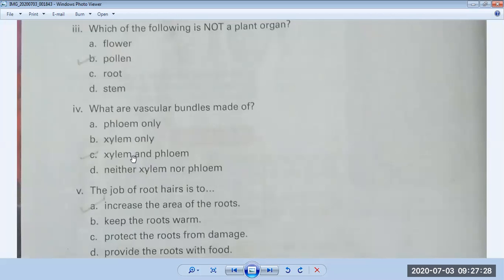We have discussed that xylem and phloem tissues are both present in the stem. Okay, and collectively they are called vascular bundles. So option C is correct. Now come to question number 5.